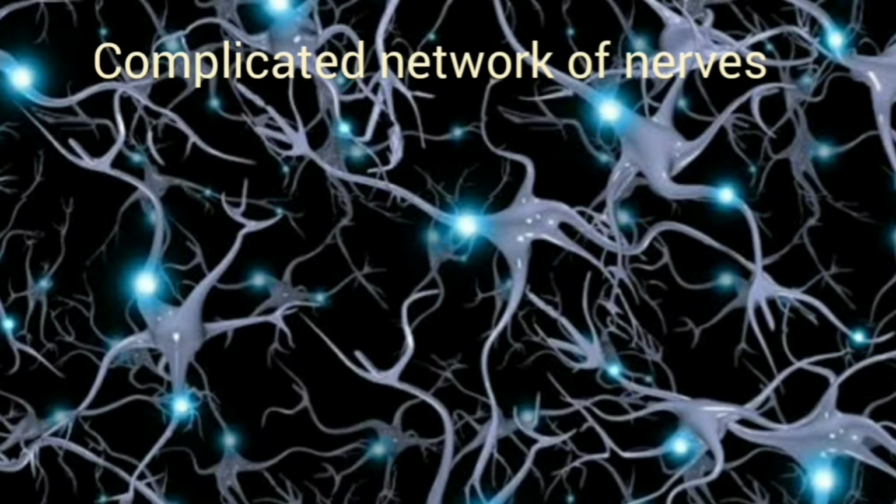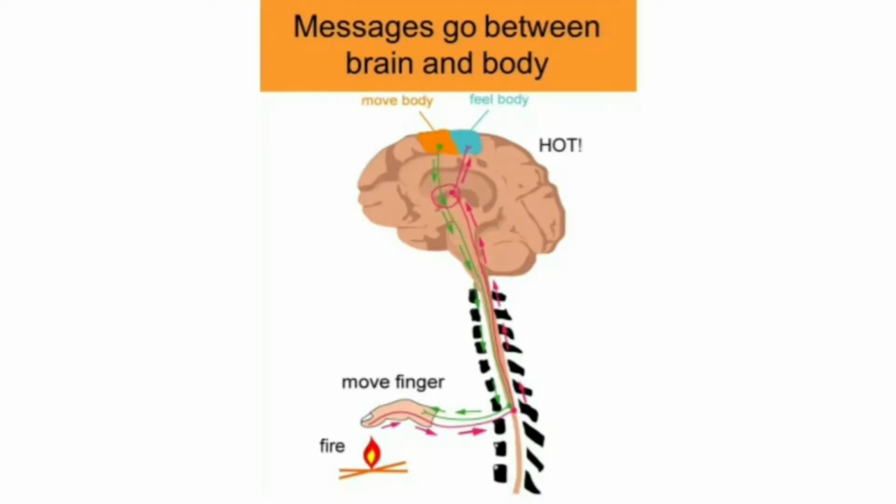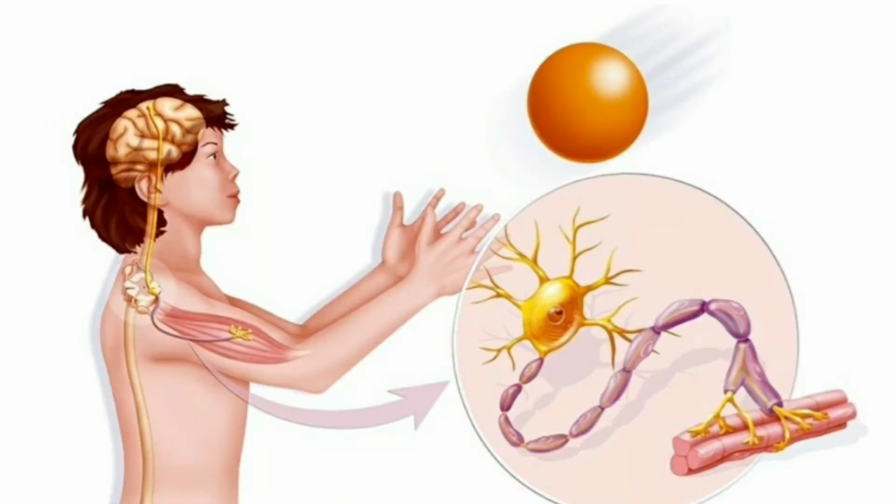So what is the nervous system actually? It is a complex network of nerves. These nerves carry messages to the brain and from the brain and the spinal cord to various parts of the body. So the nerves carry messages to and from the brain and spinal cord to various parts of the body. The body even responds to some signals outside the world, and this is also helped by the nervous system.